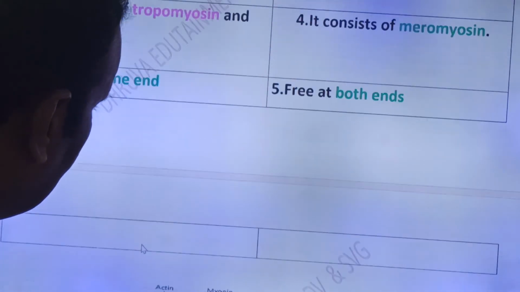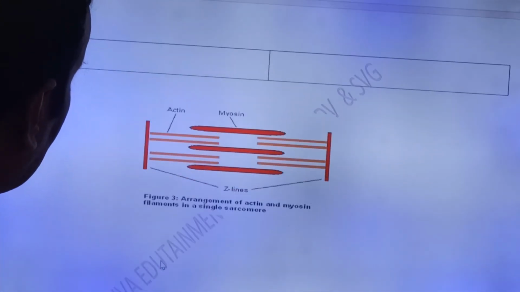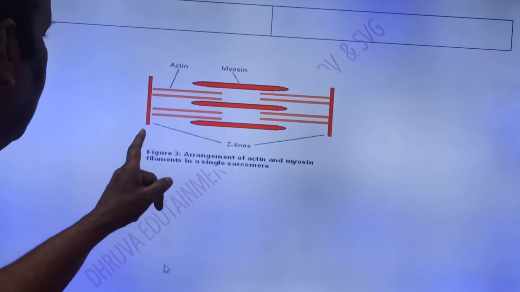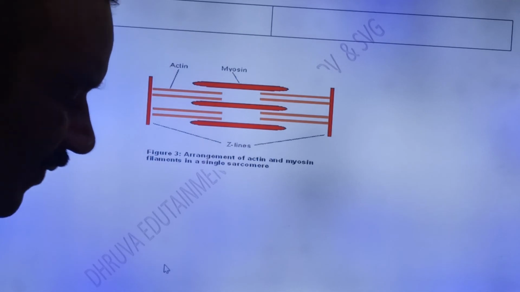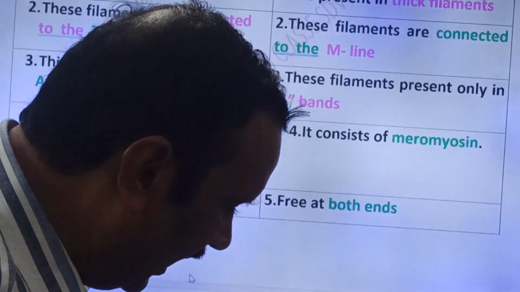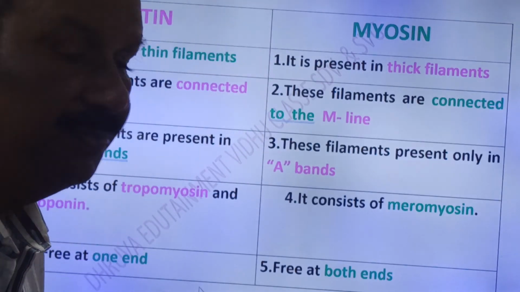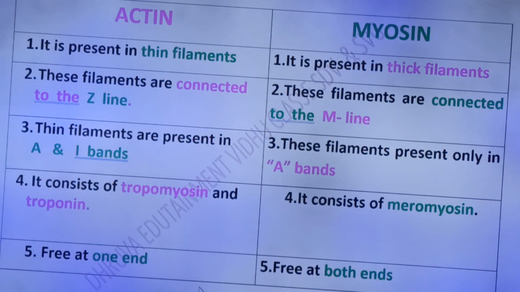Now you see, friends, here the proteins. So this is actin, friends, this is myosin. So these are Z lines. Okay friends, this is about the difference between actin and myosin proteins. Okay friends, thank you, good day.